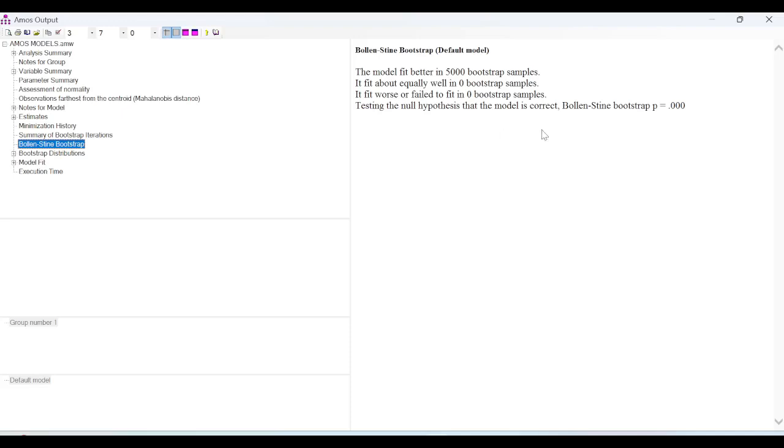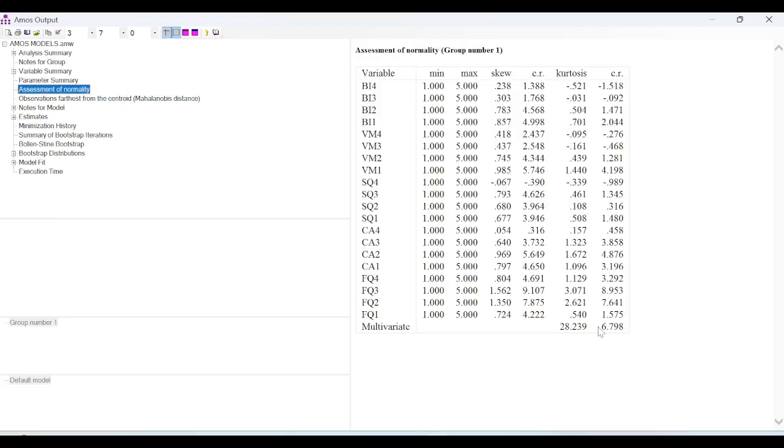So that means, should I stop with the analysis? What should I do? I can state that yes, in this case the critical ratio was 6.798. In case it was higher than that, then also in that case I can go further with the bootstrap technique. How to do that? Let us see that.